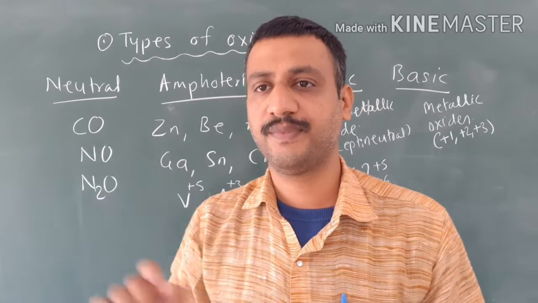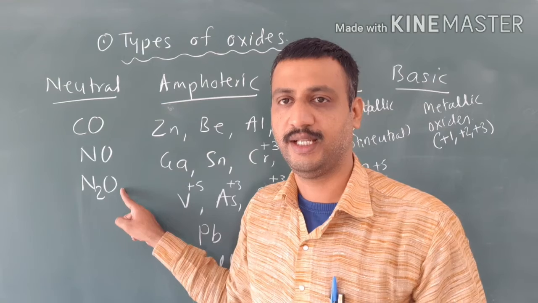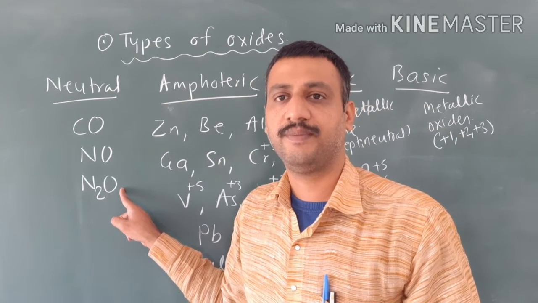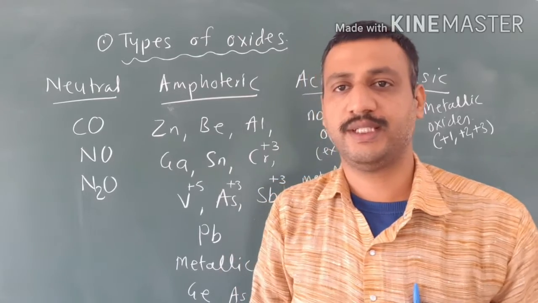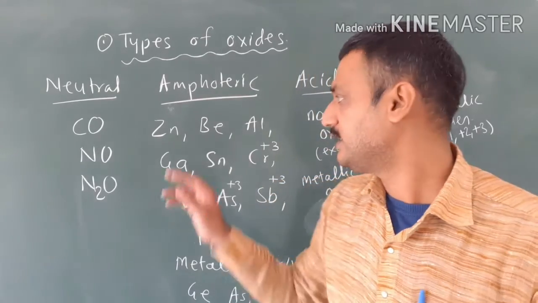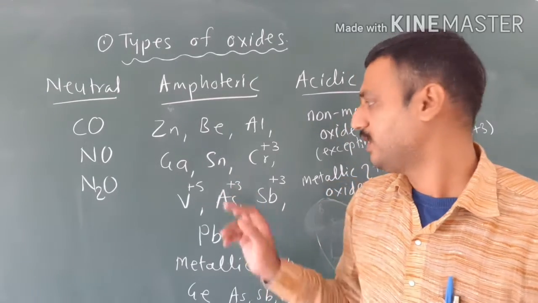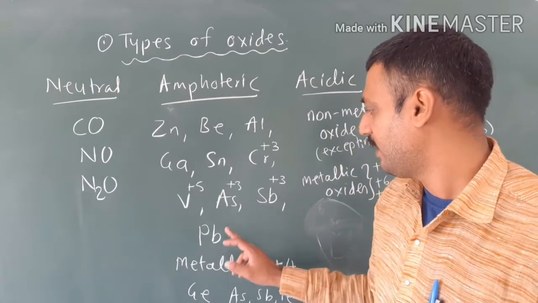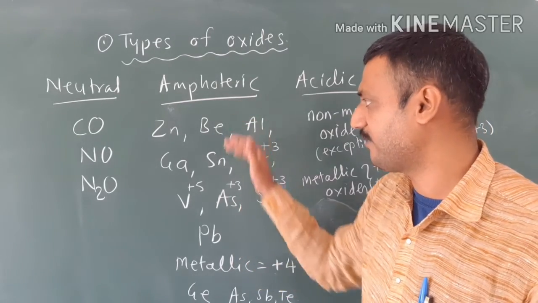Neutral oxides are carbon monoxide, nitrogen monoxide and nitrous oxide, that is laughing gas. These are the neutral oxides. Then amphoteric oxides: oxides of zinc, beryllium, aluminium, gallium, tin, chromium, lead. These are the oxides of the elements which are amphoteric in nature.